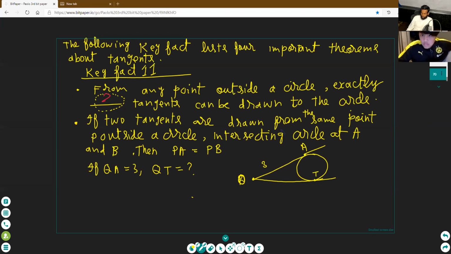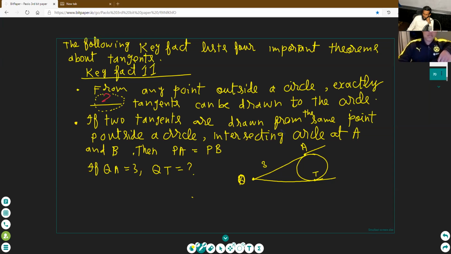Tell me, Paulo. See here. Understand this concept. From a point P outside a circle, we draw two tangents that intersect the circle at A and B. Then the distances from the outside point P to the points where they intersect are equal.